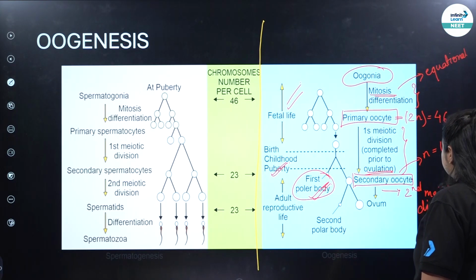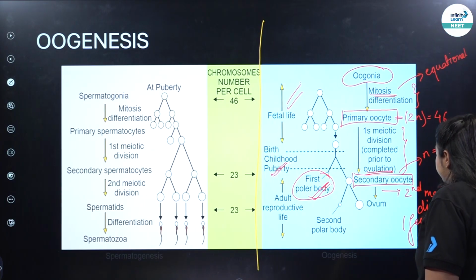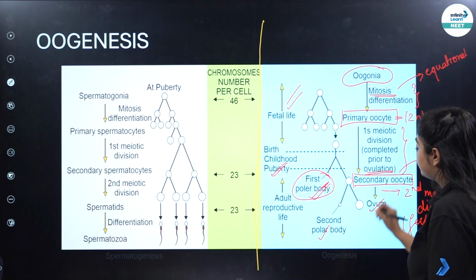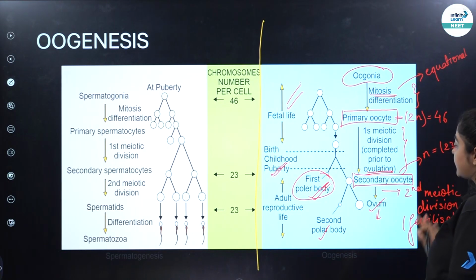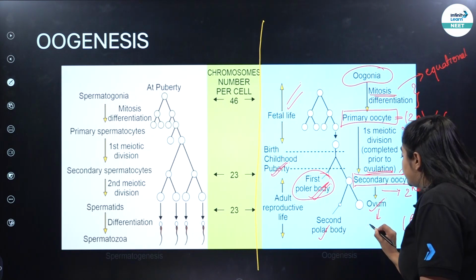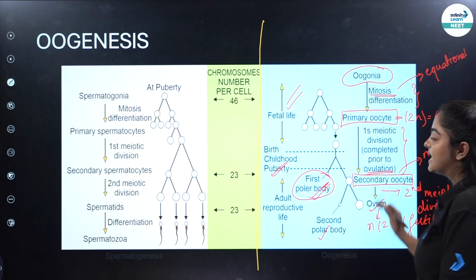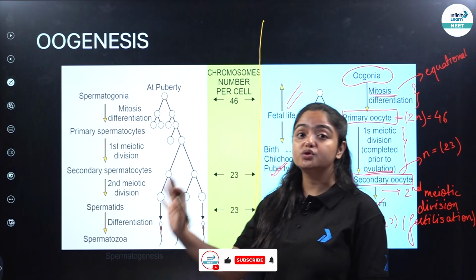Second meiotic division takes place at the time of fertilization, and when it does, it will form the ovum and second polar body, because this is also taking place after the meiotic division. So this will also be haploid in nature, hence 23 chromosomes. Okay. So this is what happens in oogenesis, okay?